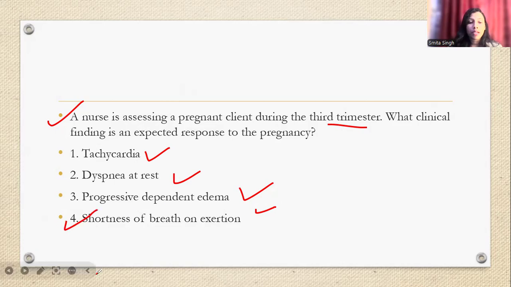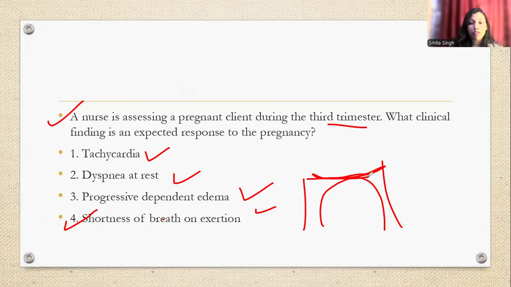Why? Because in pregnancy, just because the uterus is enlarging and it becomes an abdominal organ, ultimately the diaphragm is also pushed up. So this is the abdomen, okay, and this is the uterus, and this is your diaphragm. So when the uterus increases, ultimately the mother will say that I'm having shortness of breath. Okay, the answer for this is 4.